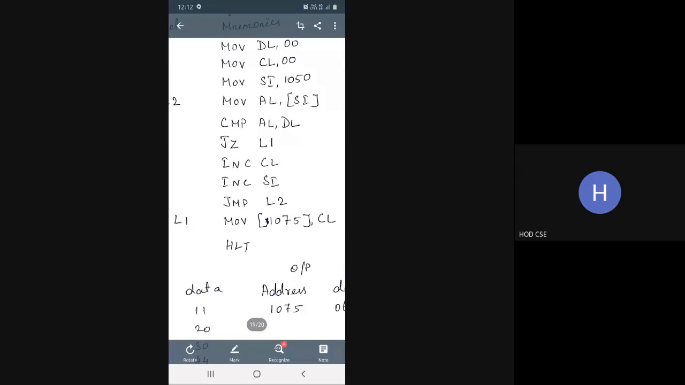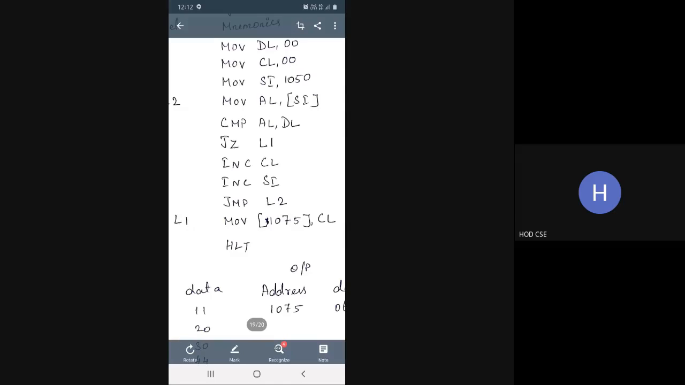Once it receives 00, it directly moves to the label. Sorry, I didn't mention the label here. It directly moves to label 1. Whatever value is present in CL is moved to the memory location 1075 and it will halt the program.